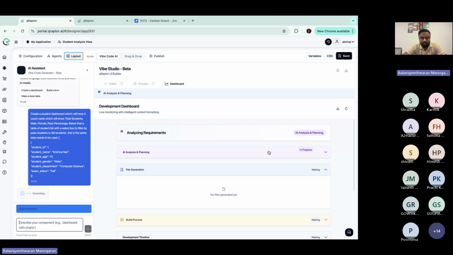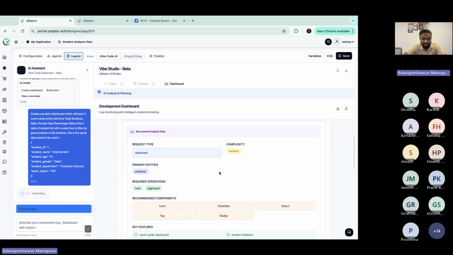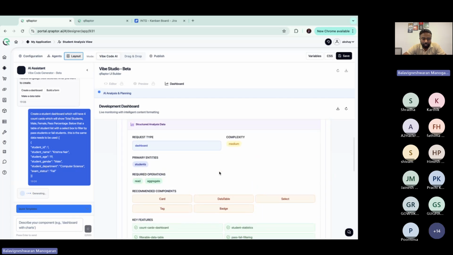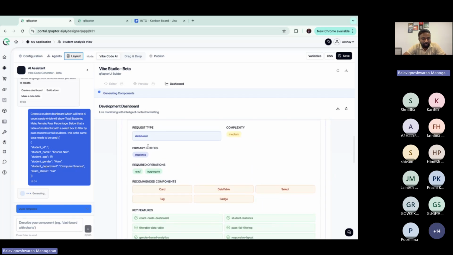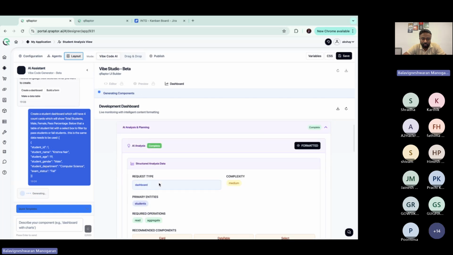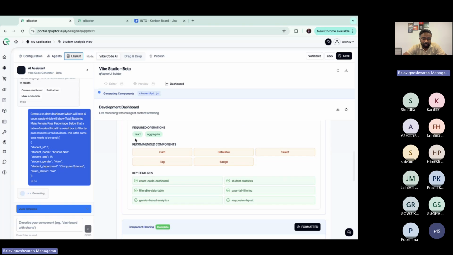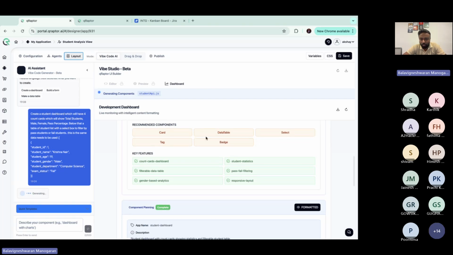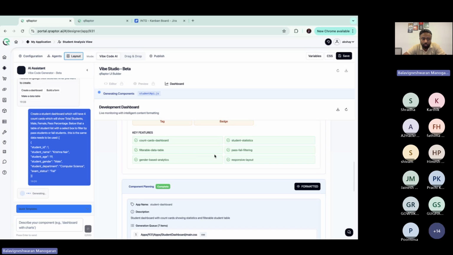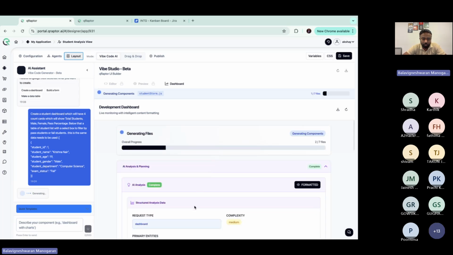So now what this will do, it will first analyze and tell me what it should create, right? First, basically, it will do a basic analysis. So it is understanding that it has to create a dashboard, and then it has to use the students entity, and what operations it has to do, what UI components it has to use, and key features it has to provide. So that is the first step this system will do.